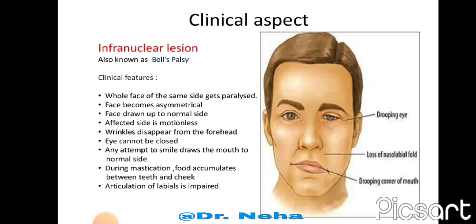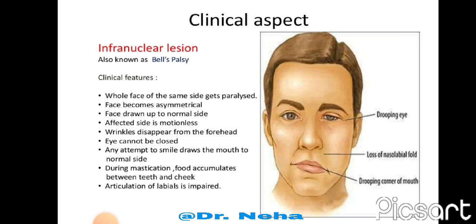Now the clinical anatomy. First is the infranuclear lesion. It is also known as Bell's palsy. In this, the whole face of the same side gets paralyzed. In this lesion, the injury is at the level of the brainstem, where the nucleus of the facial nerve lies.